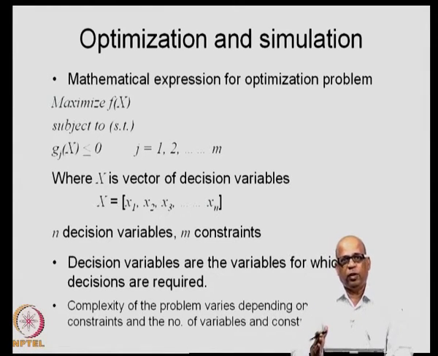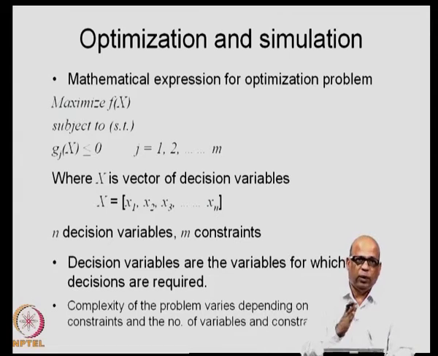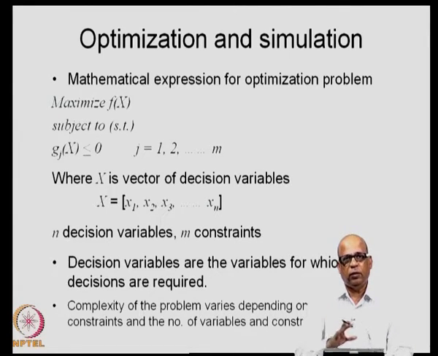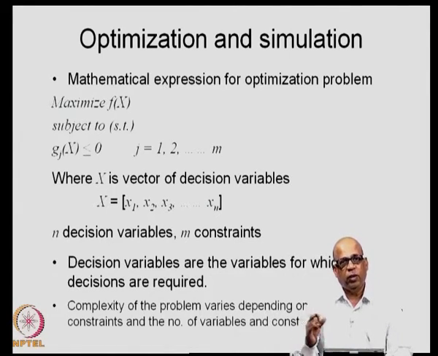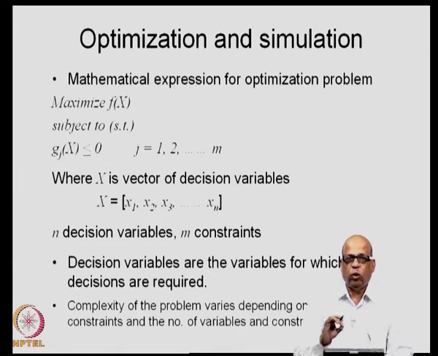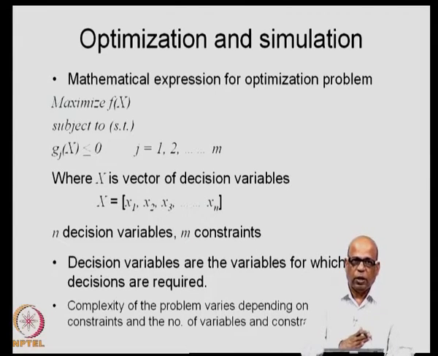That means, how much is the treatment at industry number 1, how much is the treatment at industry number 2, these were the decisions. In other situations, if you are talking about a reservoir operation problem, you may be talking about the decisions as what is the amount of release during month June, what is the amount of release during month July, and so on. In water allocation problems, you may talk about allocation to hydropower, allocation to irrigation, allocation to flood control as 3 different decision variables. So, the decision variables are the variables on which you would like to make decisions.